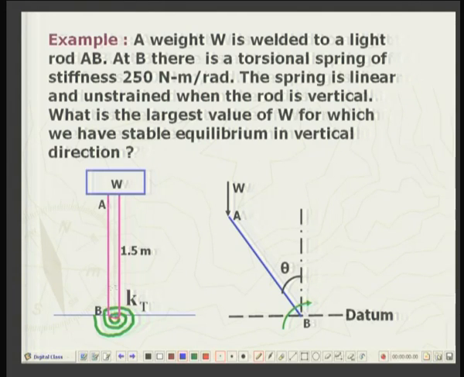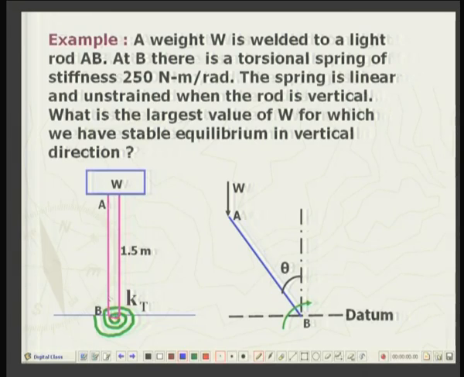So, this torsional spring, if there is a tilting of the rod, will try to bring it back to the vertical position. Just like your linear spring, if you disturb it, it tends to bring the disturbed end back or restores it to the equilibrium.